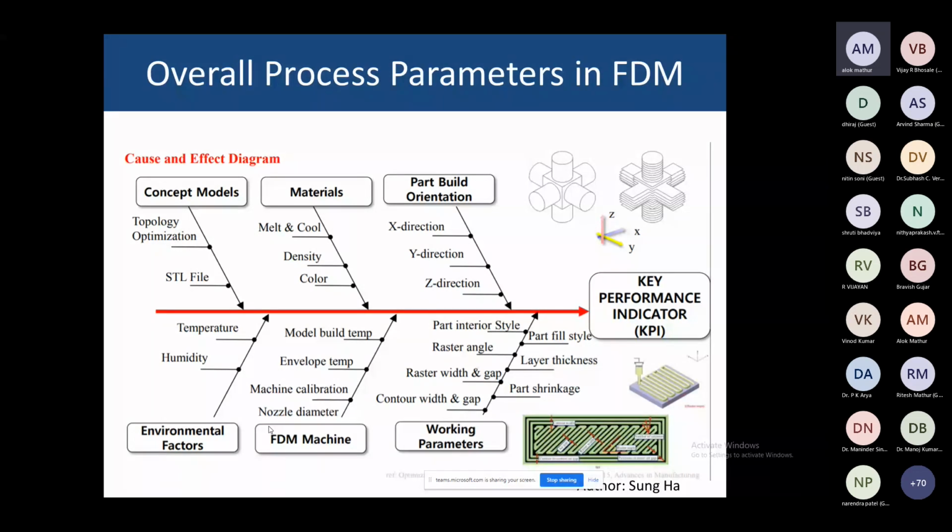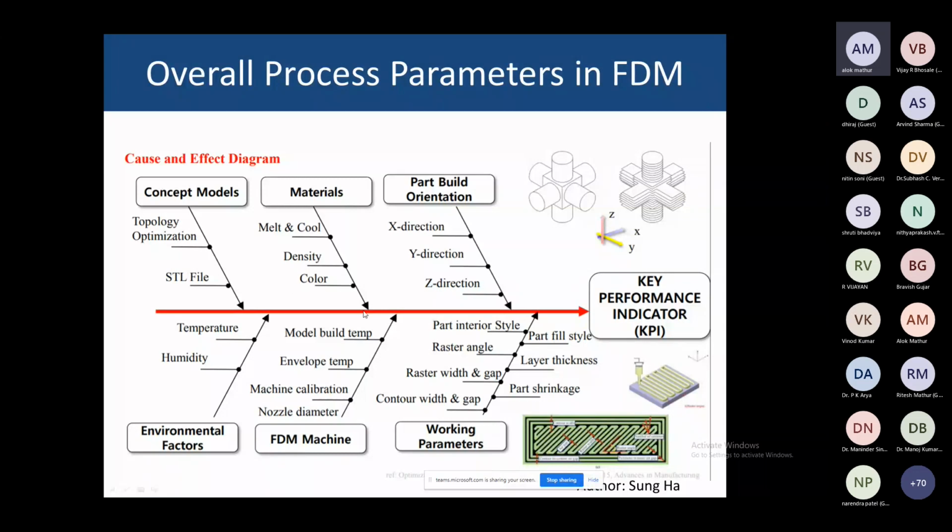So working parameters: the part interior styles, then the raster angles, raster width and gap, this contour width and gap, right? And this part fill styles, layer thickness, and part shrinkage. These affect the key performance indicators, meaning the overall properties of this 3D built part. We can see the effect of these types of input parameters on the output of this 3D printed model.